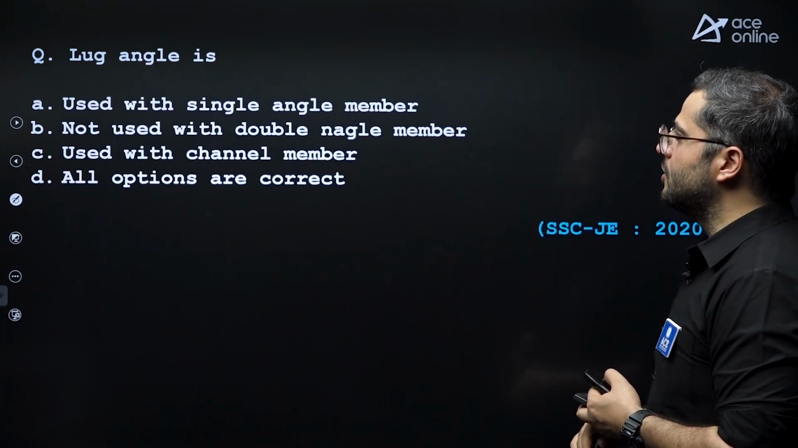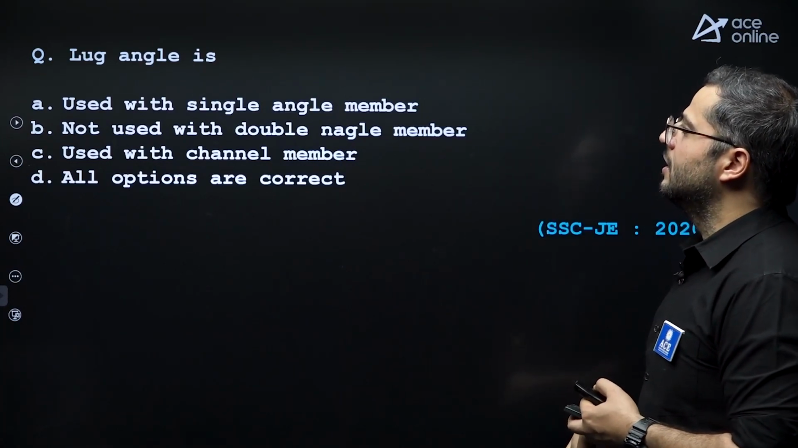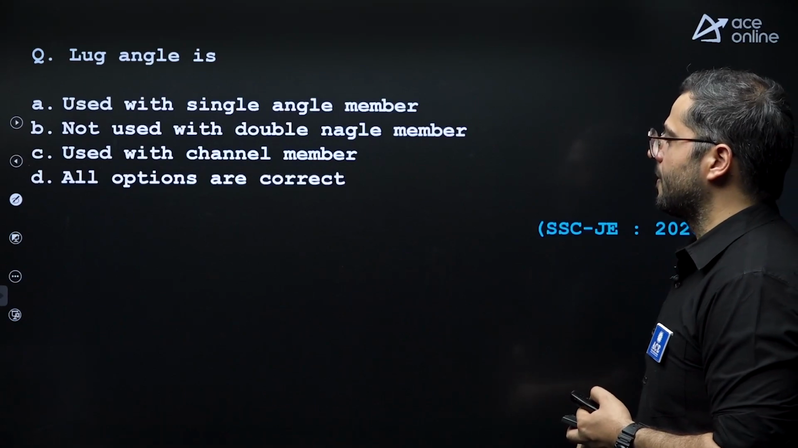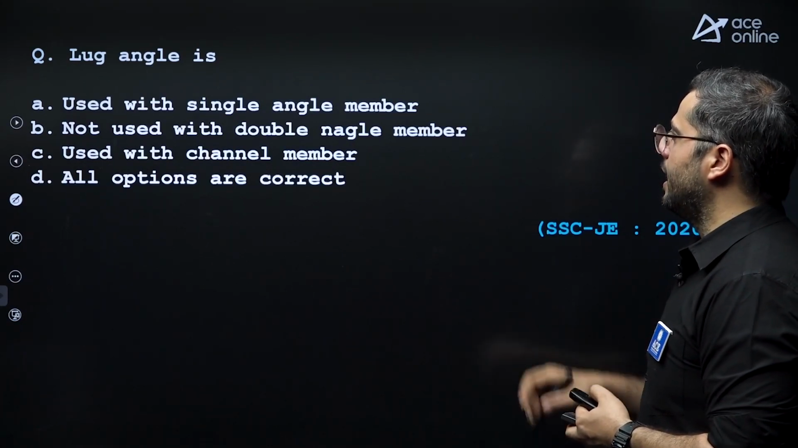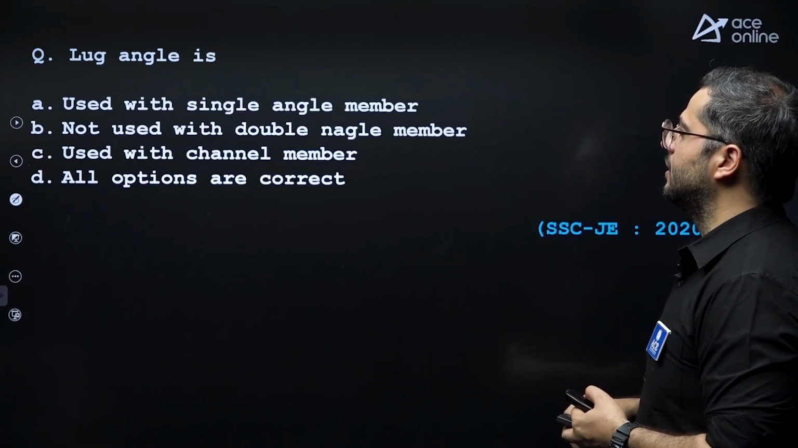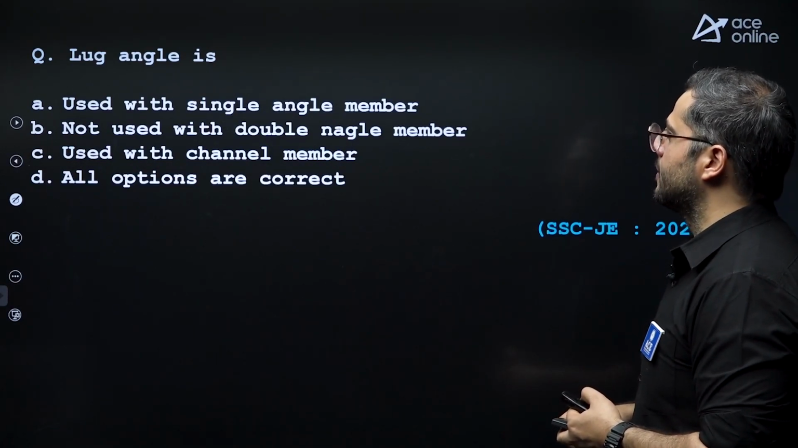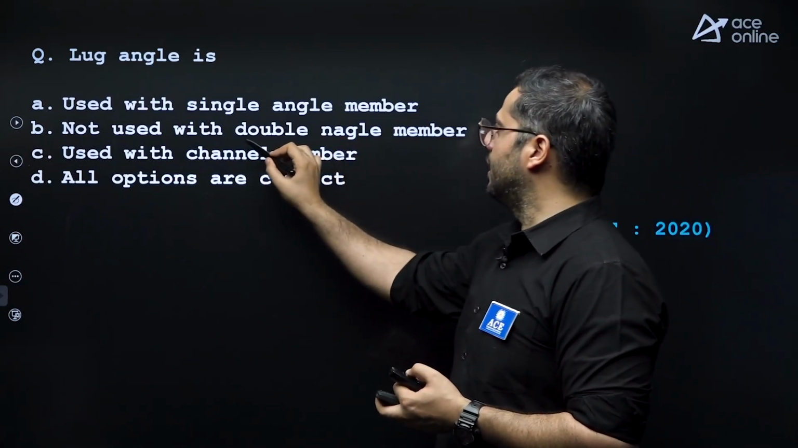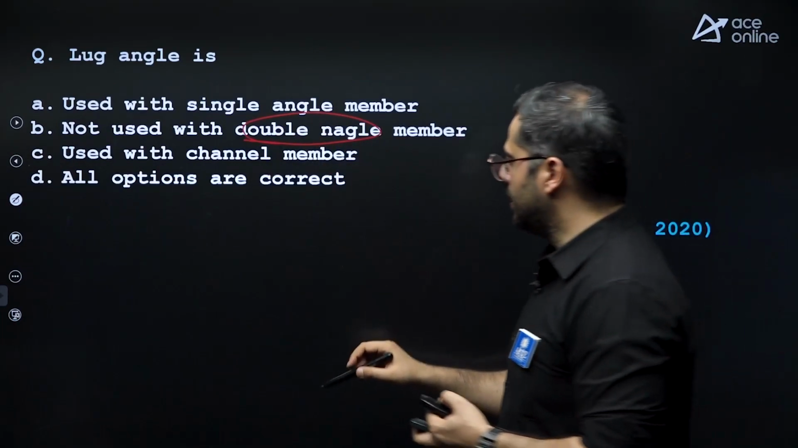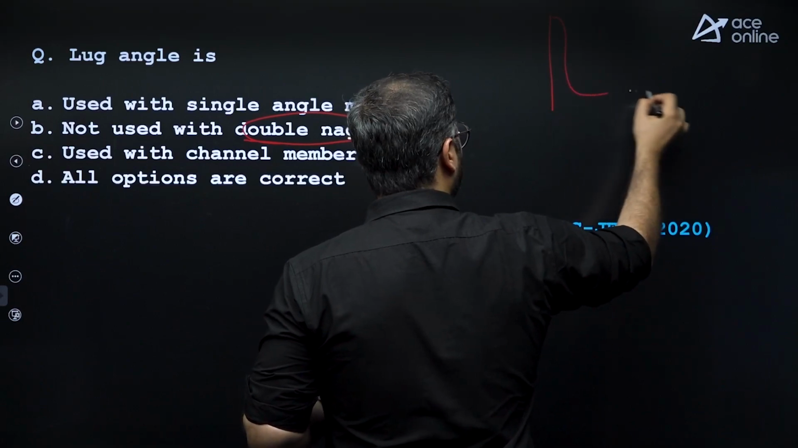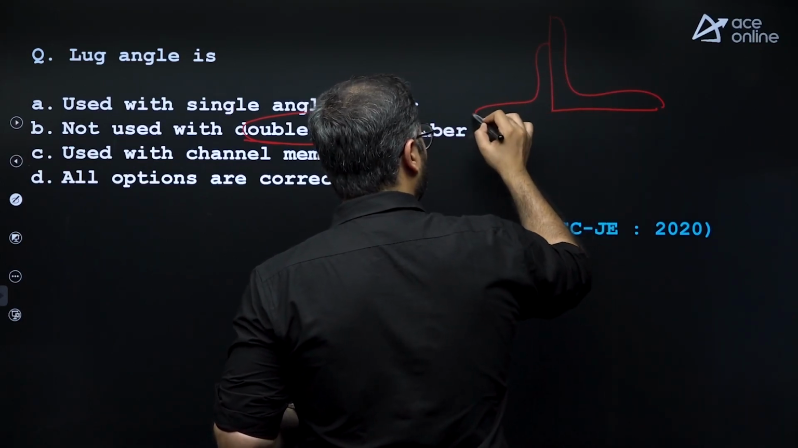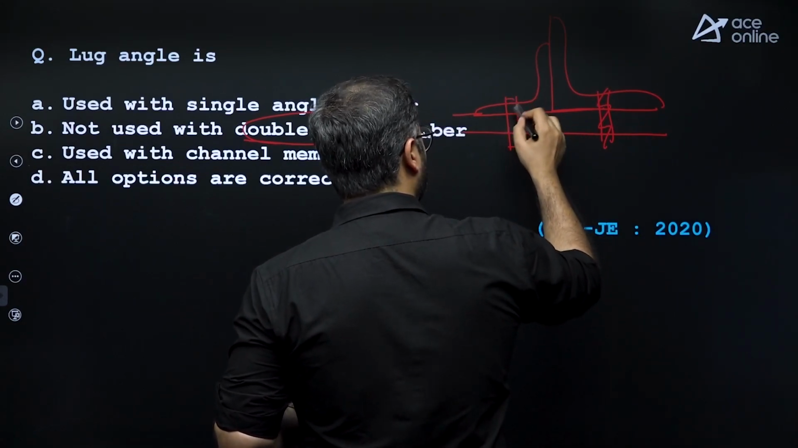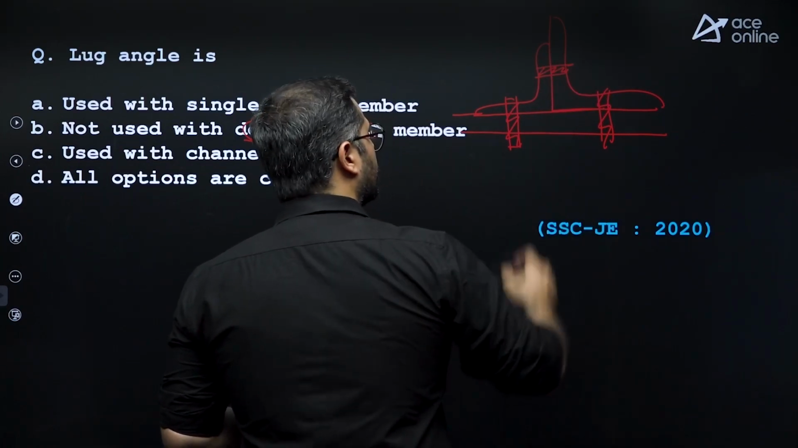Next question. A lug angle is used with single angle member, not used with double angle member, used with a channel member. Single angle, double angle, channel member. All options seem correct, so actually it can be used with all of them. But in the sense of double angle, you cannot provide lug angles. Let's say this is your main member of an angle section. A lug angle can be provided like this. This is your lug angle.